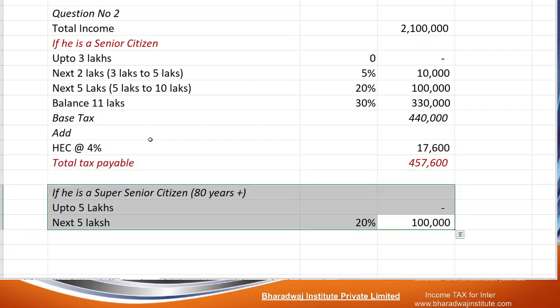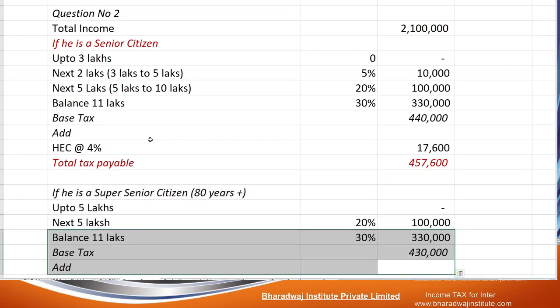Then next 5 lakhs, 20%. First 5 lakhs not taxable. Next 5 lakhs, how much percentage? 20%. Then the balance over 10 lakhs is taxed at the same 30%.